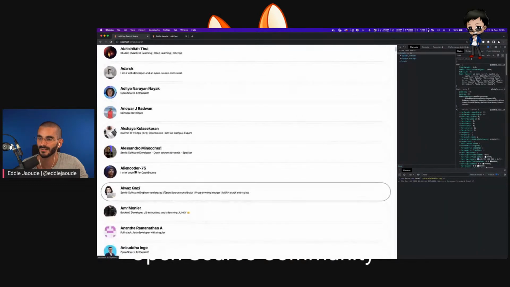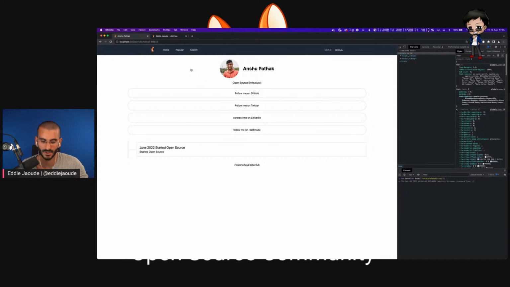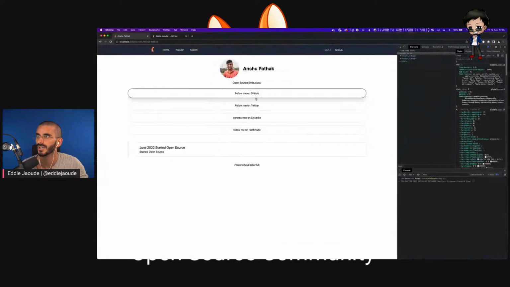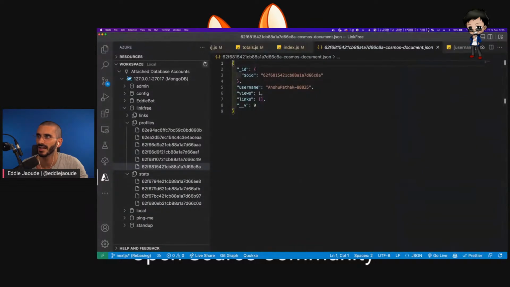So let me scroll down. We haven't clicked on Anshu yet. So we should have a new one in the database. Let me check, refresh. Not stats, let's go to profiles. How am I going to find theirs? Here we go, they had 1 view. So refresh, they should get 2 views, but they have no link clicks.